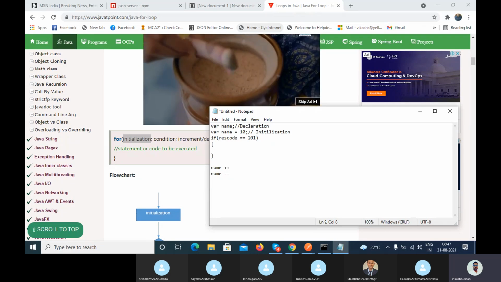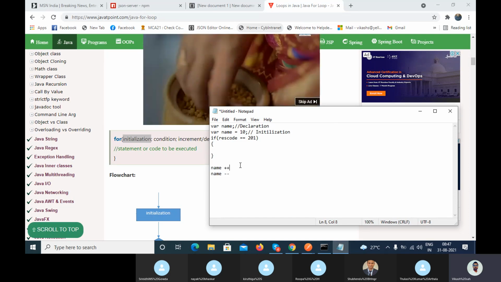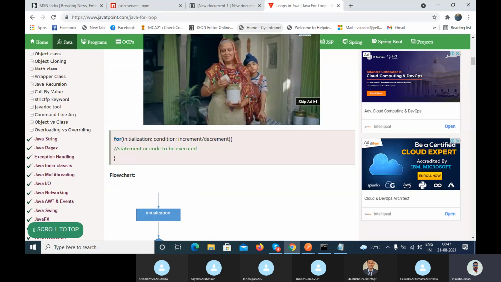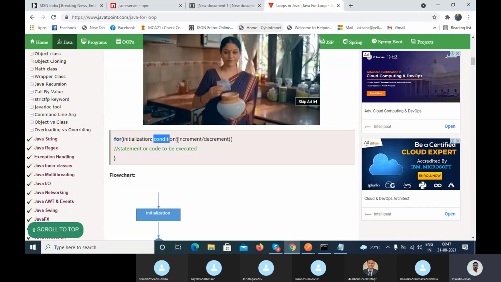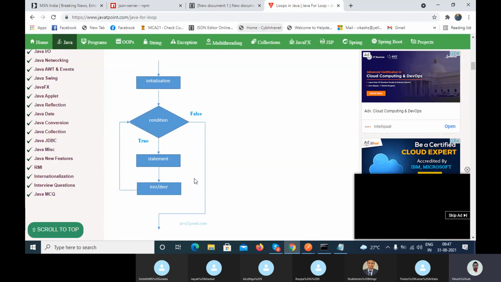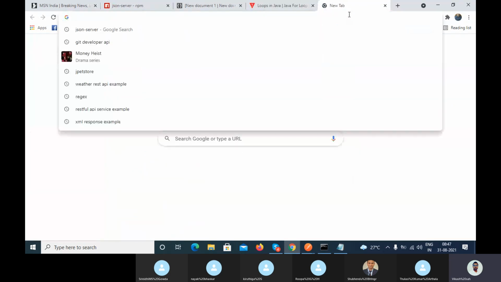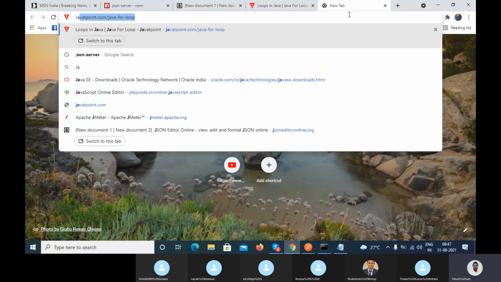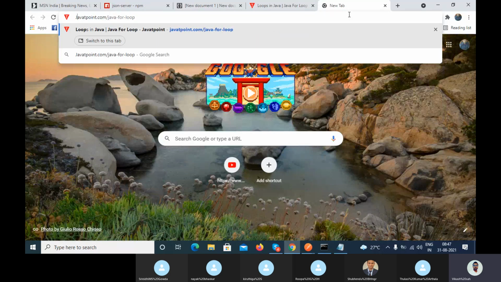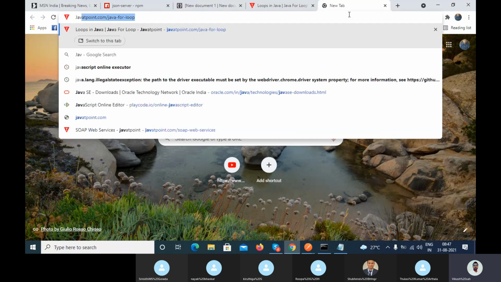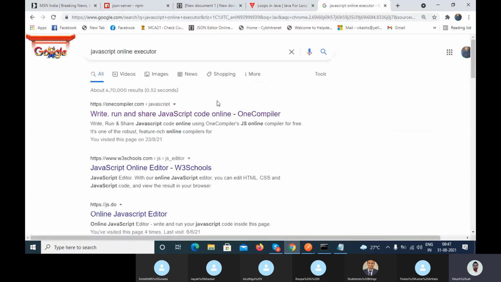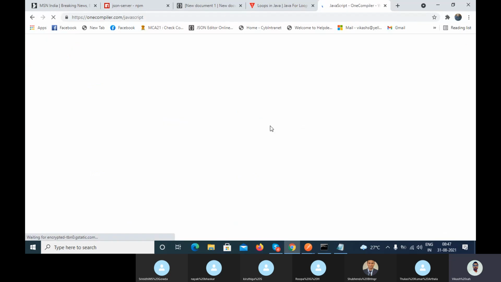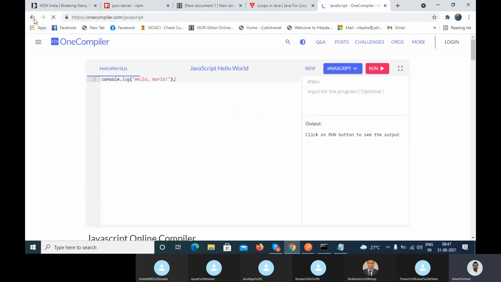Let's try to understand by using the code, but remember this syntax: initialization, condition, and increment or decrement. Let's try one example. I'm using the JavaScript online executor. The same concept applies in JavaScript also. So I will open, not this one.